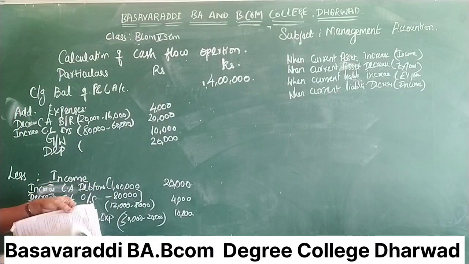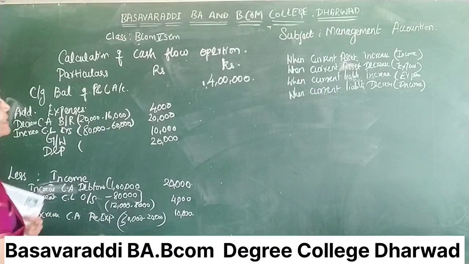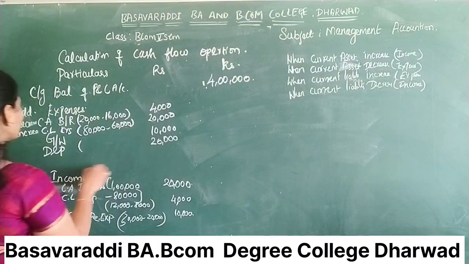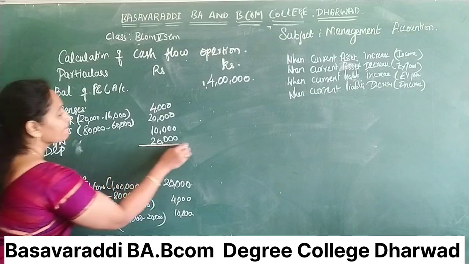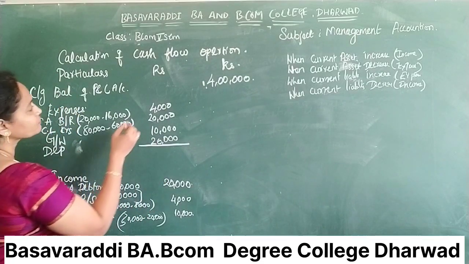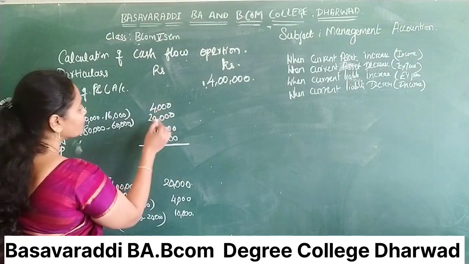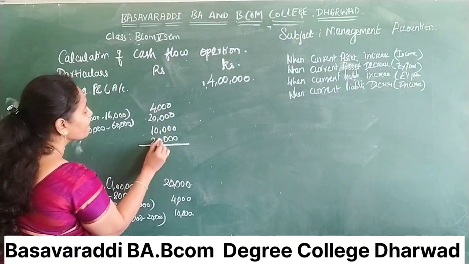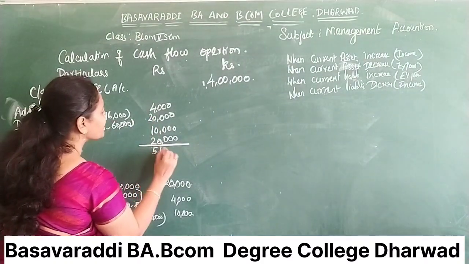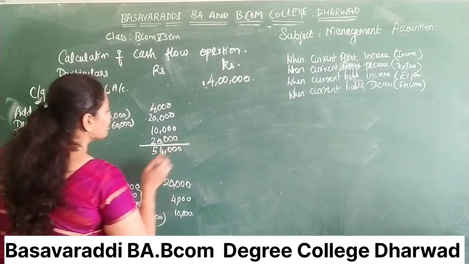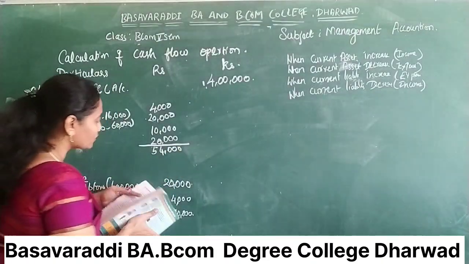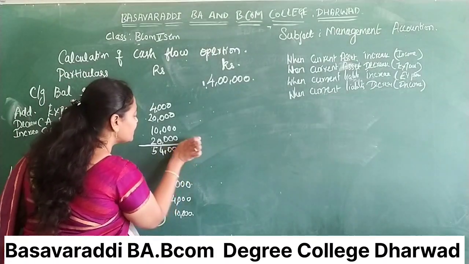Now you start to tally everything. So we add all those things. 20,000, 30,000, 50,000, 54,000. 54,000. You have to enter it here.